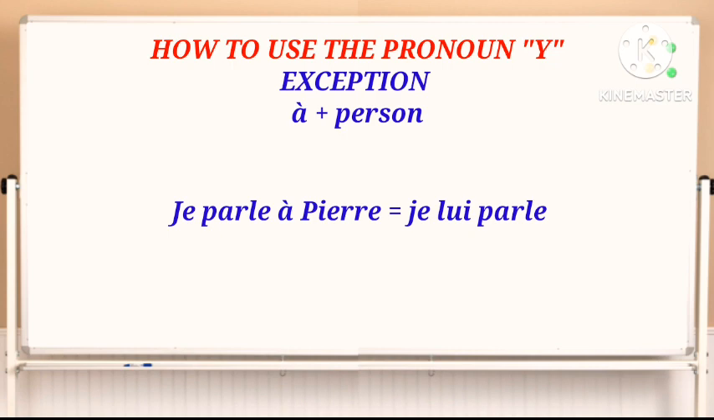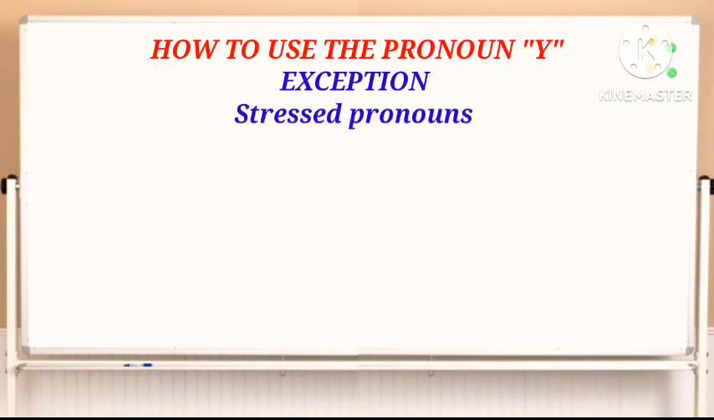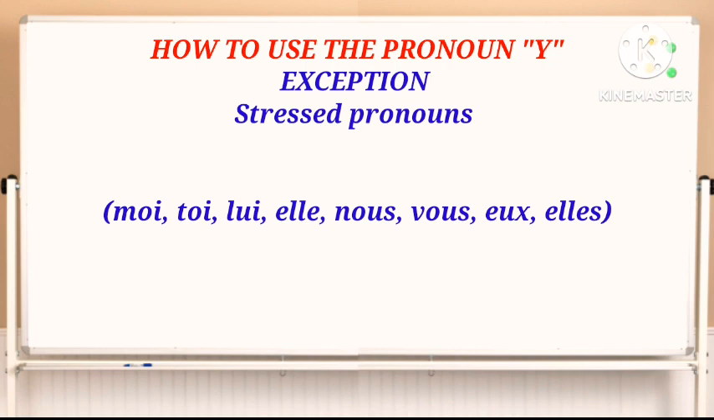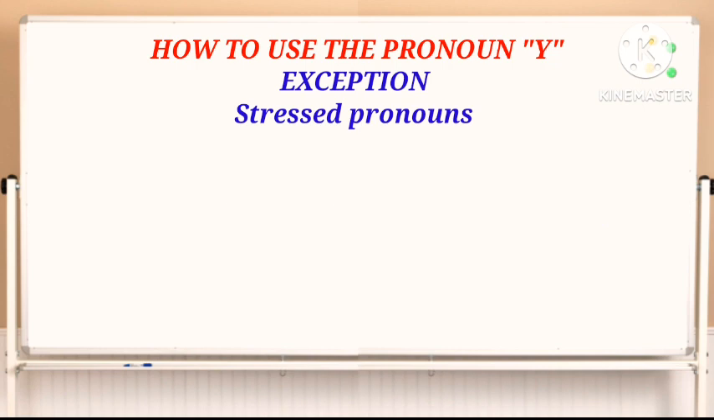Or a stress pronoun. In the case of a stress pronoun also, we don't use the pronoun "y". Examples of stress pronouns are "moi", "toi", "lui", "elle", "nous", "vous", "eux", "elles". Example: "Je pense à lui." I am thinking of him.